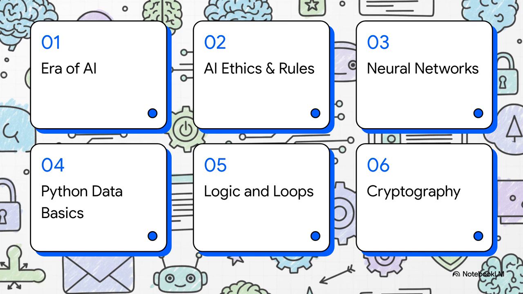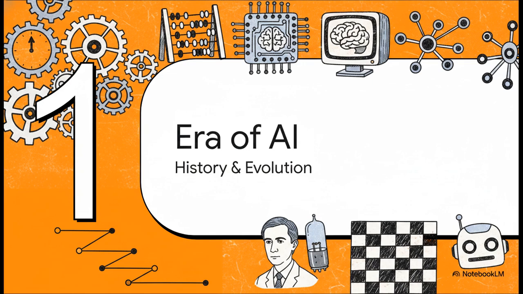Okay, here's our game plan. We've got 6 quick checkpoints tonight. We'll start with the era of AI, look at AI ethics, peek inside neural networks, jump over to Python data analysis, tackle coding logic and loops, and finish up with cryptography and data security. Let's do this. Section 1, the era of artificial intelligence.